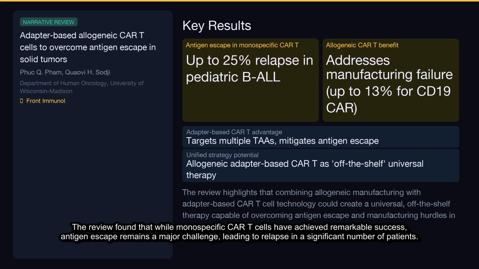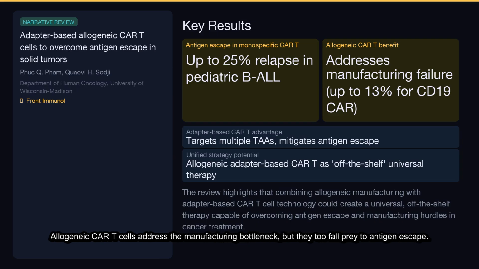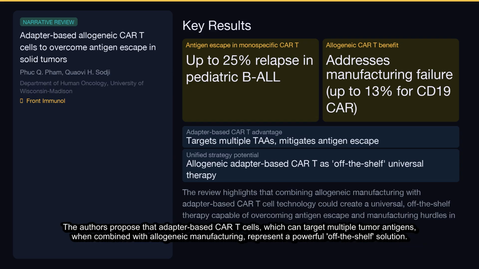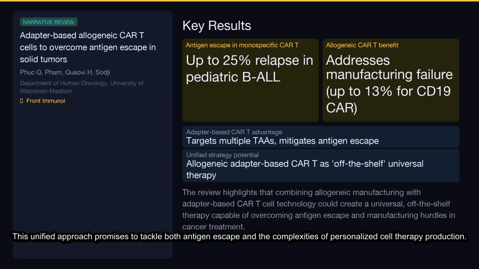The review found that while monospecific CAR-T cells have achieved remarkable success, antigen escape remains a major challenge, leading to relapse in a significant number of patients. Allogeneic CAR-T cells address the manufacturing bottleneck, but they too fall prey to antigen escape. The authors propose that adapter-based CAR-T cells, which can target multiple tumor antigens, when combined with allogeneic manufacturing, represent a powerful off-the-shelf solution. This unified approach promises to tackle both antigen escape and the complexities of personalized cell therapy production.